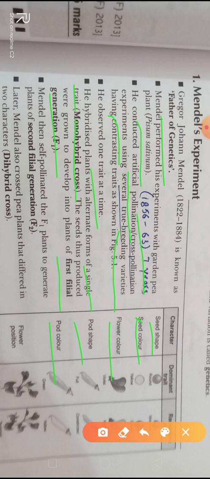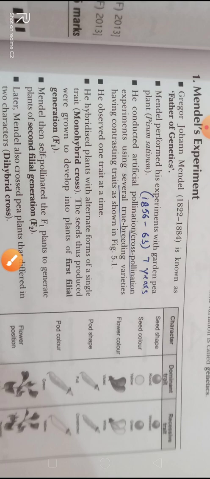So children, after the F1 generation, Mendel self-pollinated the F1 plants to generate the second filial generation. Okay, as I told you, in each experiment Mendel obtained two generations, F1 and F2. F1 that is the first filial generation and F2 that is the second filial generation. Okay, so this is the monohybrid cross. Then after that, Mendel performed the dihybrid cross. Okay, we will discuss monohybrid and dihybrid in detail.